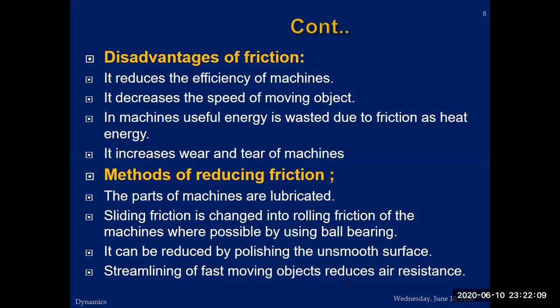Streamlining a fast-moving object reduces air friction. We have learned a lesson from fish and other objects moving inside water: they have streamlined bodies. Nature has made this shape to reduce the frictional force and make their life easier moving inside water.